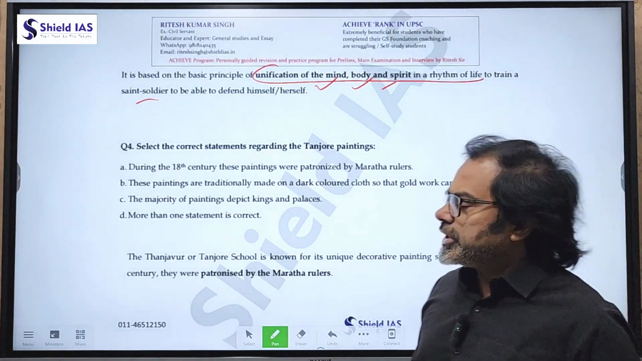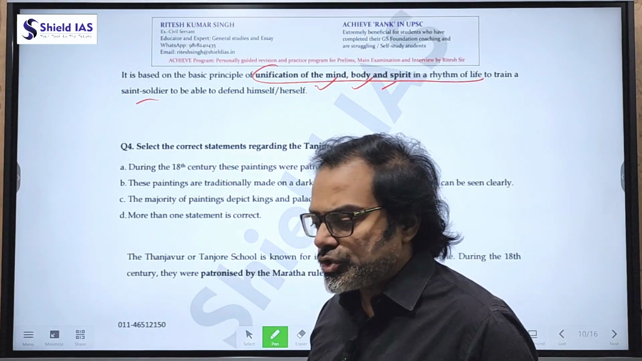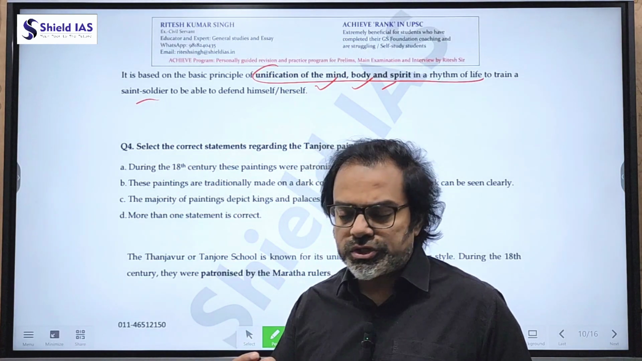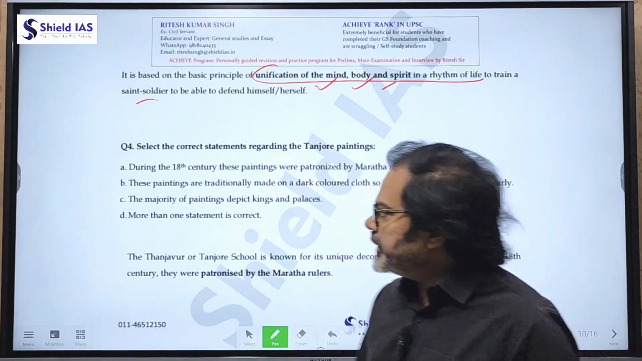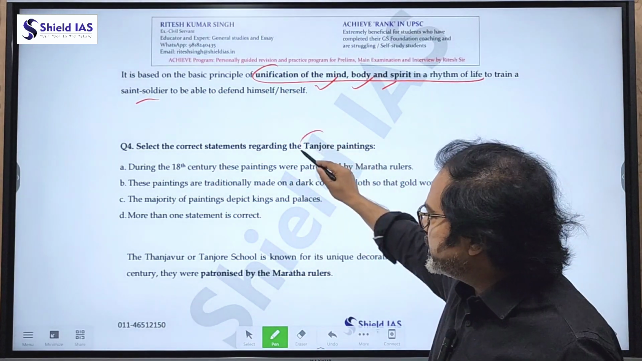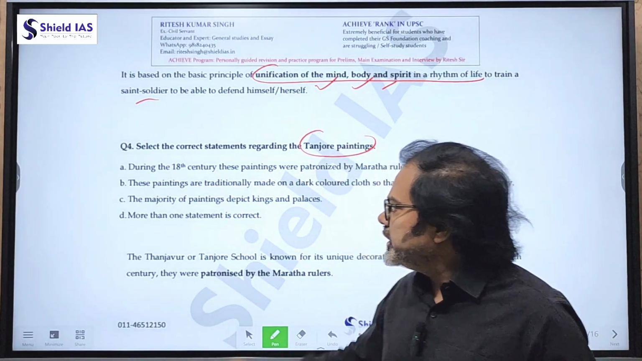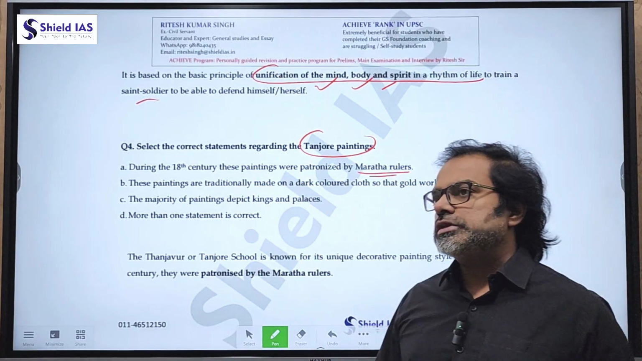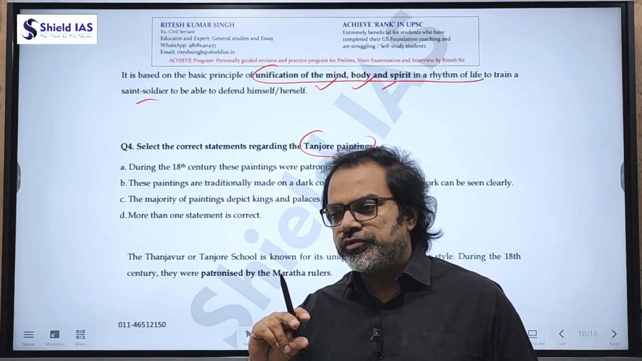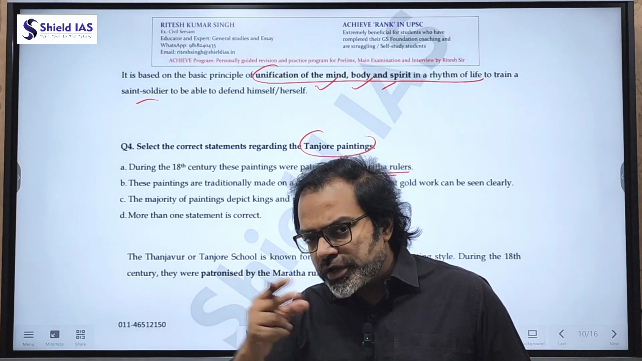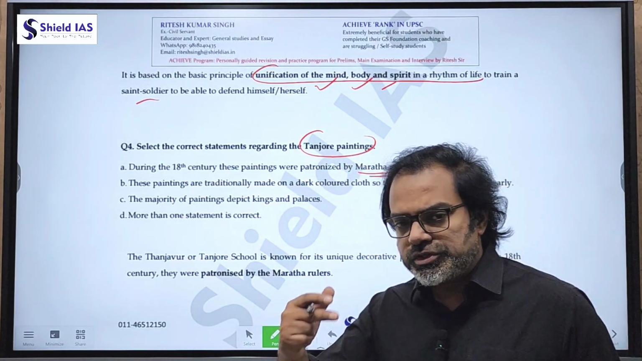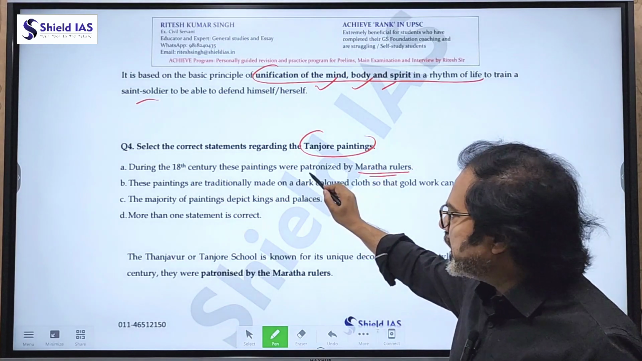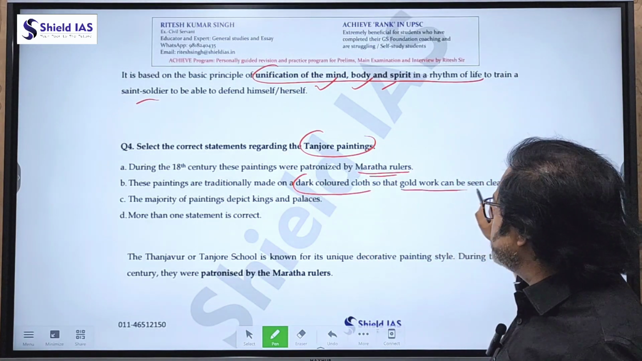Now, select the correct statements regarding the paintings. We have done questions on classical dances, classical language, a martial art form, and now a painting question: select the correct statements regarding Tanjore painting. During the 18th century, these paintings were patronized by the Maratha rulers. Yes, Tanjore was a principality or kingdom ruled by a branch of the Marathas linked with Shivaji. These paintings are traditionally made on dark colored cloth, so that the gold work can be seen clearly.